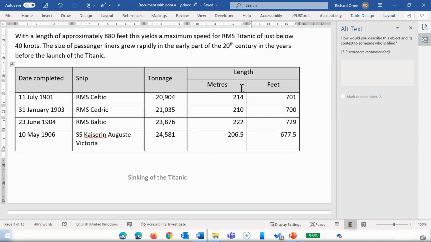I think sometimes you need to keep them if the nature of the table is that. But like Prashant said, in this example, we could write it as two columns, length in meters and length in feet. And I think that when you want to make an accessible document, try to keep the tables as simple as possible. But many times, if there are very, very tricky tables, you cannot keep them simple.